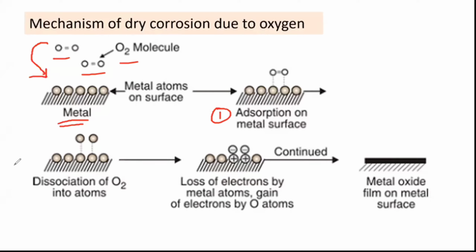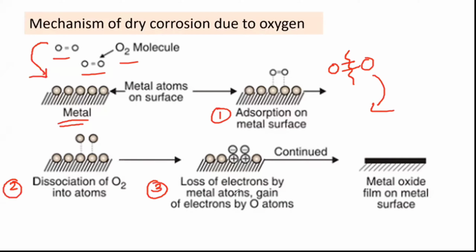Then in the second step, there is a dissociation of oxygen. As you know, there is an oxygen-oxygen double bond, so this double bond will be broken in the next step. Here you can see that in the second step, there is a dissociation of the oxygen molecule and the oxygen-oxygen double bond will be broken.